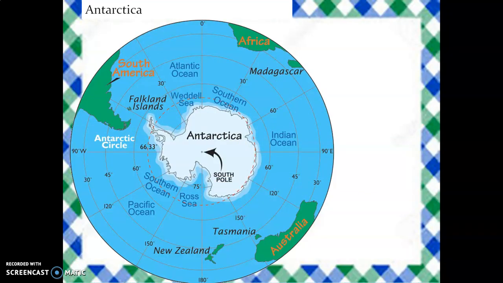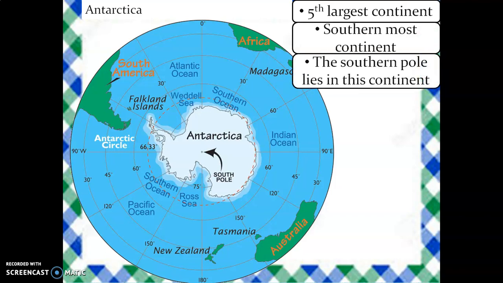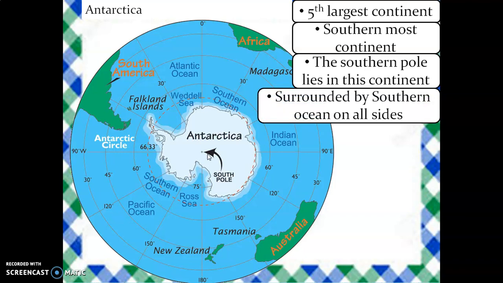The next continent, the fifth largest continent, is Antarctica. It is the southernmost continent. The South Pole lies in this continent. This is the South Pole. It is surrounded by the Southern Ocean on all sides.